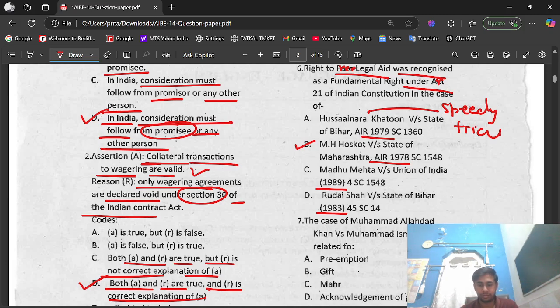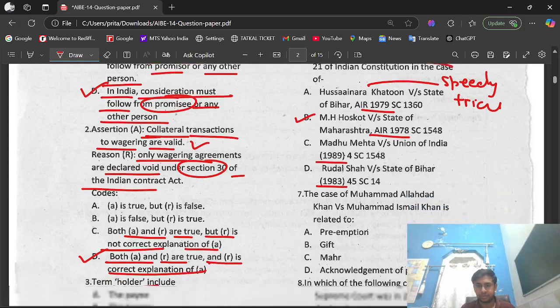The MH Hoskot case basically talks about free legal aid. Okay, so the right option is B only.